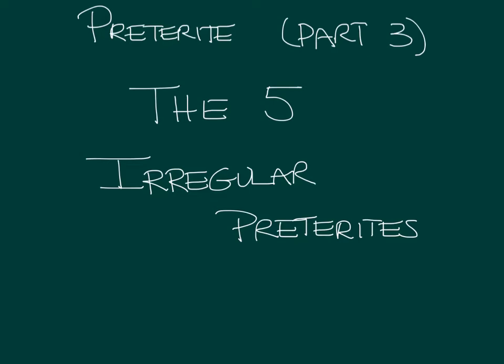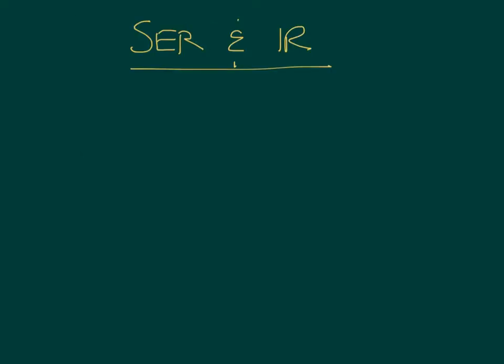And in Preterite Part 3, we are going to discuss the 5 irregular preterites, that is, the 5 verbs that are completely irregular in the preterite and need to be studied independently of all the other verbs. The first 2 verbs out of the 5 irregular preterites that we're going to discuss are the verbs ser and ir. Uniquely in the preterite, these 2 verbs are conjugated identically. That is, they are conjugated exactly the same. And those conjugations are as follows.